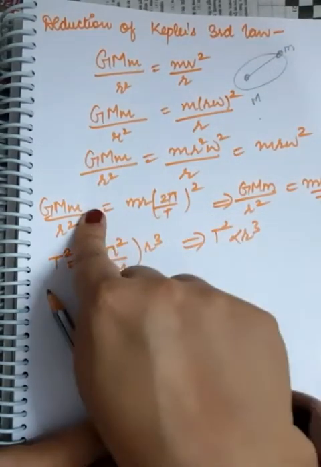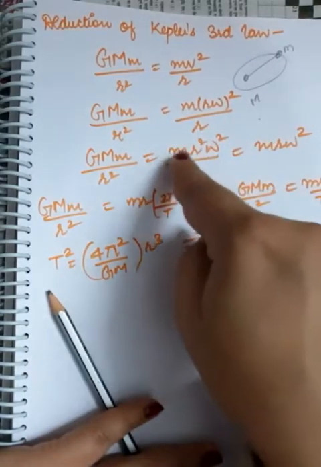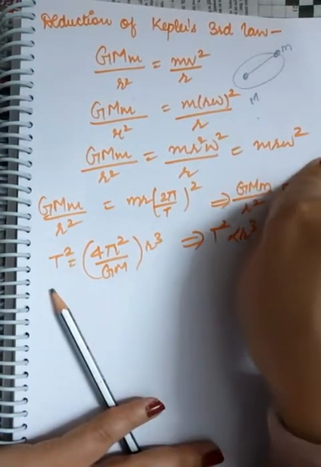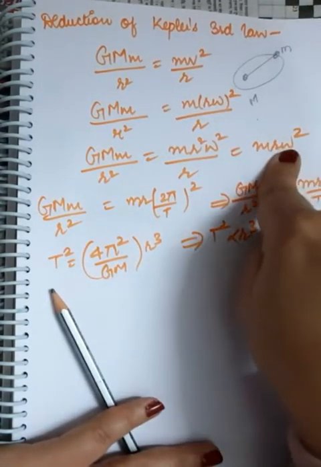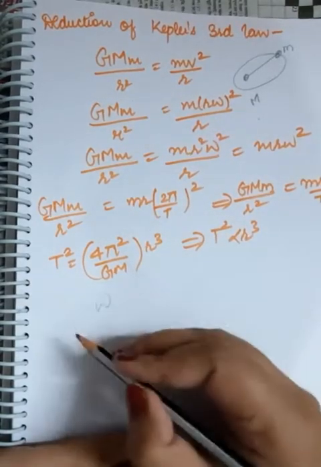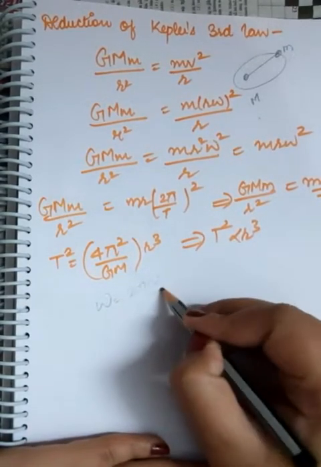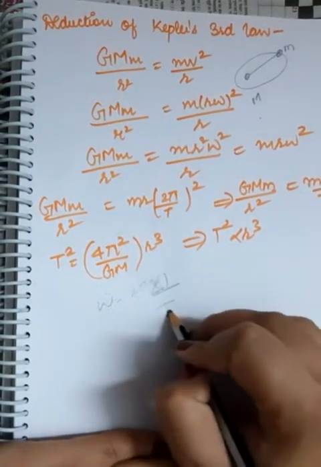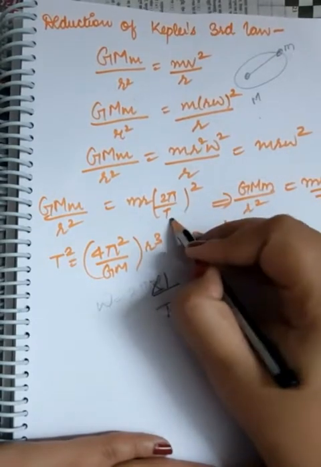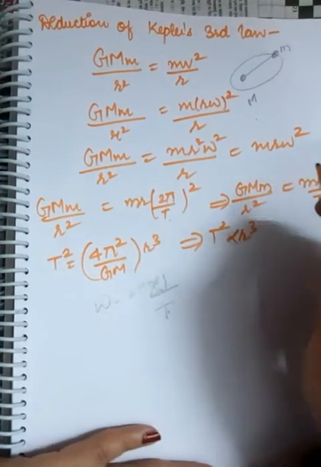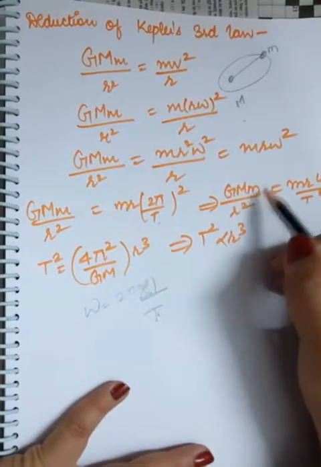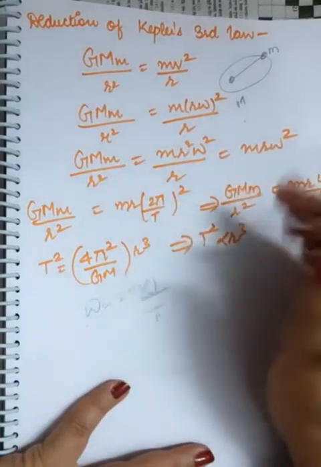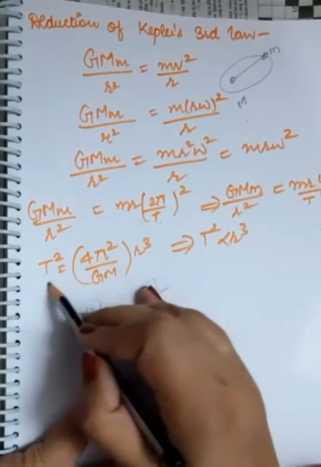See, both of them are equal because the gravitational force is only providing the centripetal force. So GMm upon r square, and expand it, you're going to get m r square omega square upon r. R cancelled, and you're going to get m r omega square. Omega is angular velocity and it's equal to 2 pi nu, where nu is frequency and nu is equal to 1 by T. So omega is going to be 2 pi by T. In place of omega, just put 2 pi by T and solve it. Once you solve it, you're going to get GMm upon r square equals m r 4 pi square upon T square. Take T square to the other side and all the stuff over here. You're going to get this.